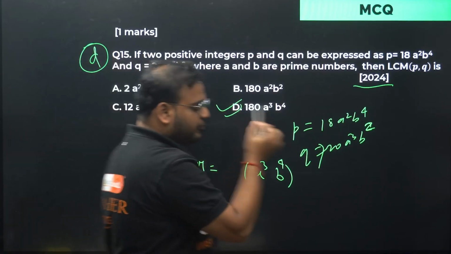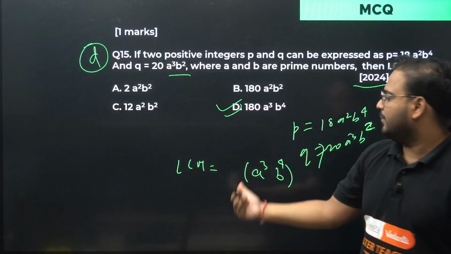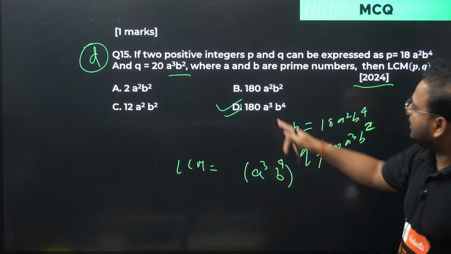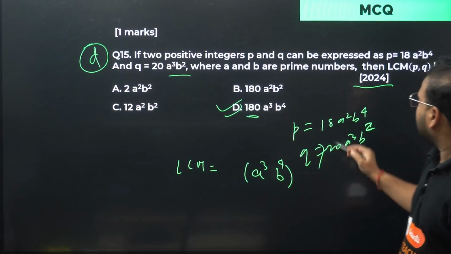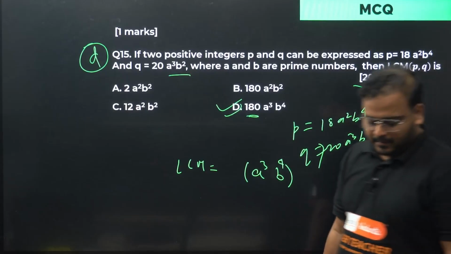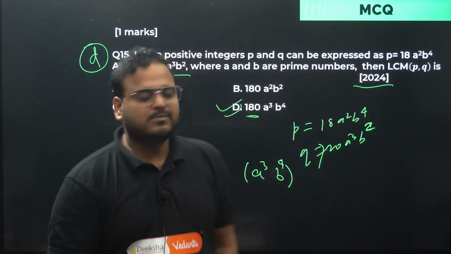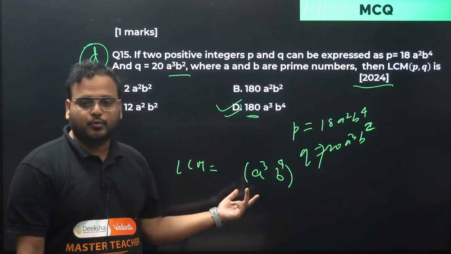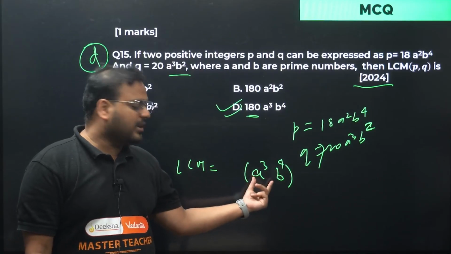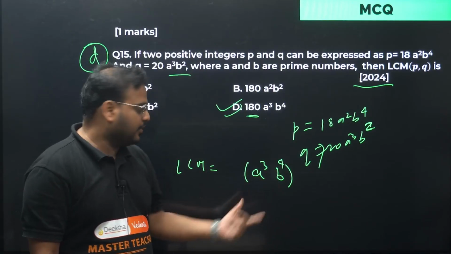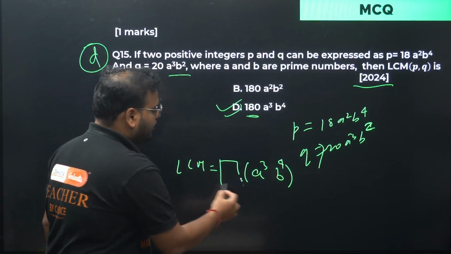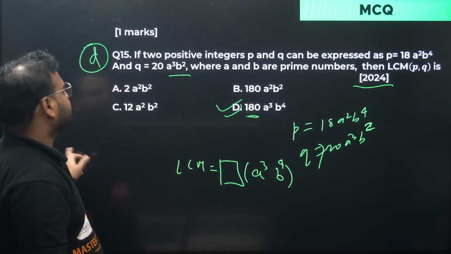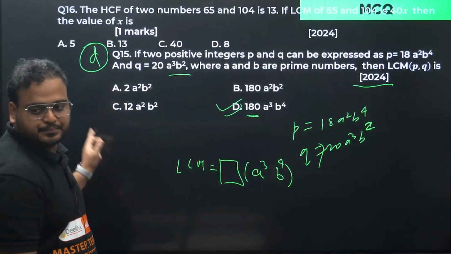If we had more than one option with the term a cube b 4, then we'd have to make the LCM of 18 and 20 as well, which is clearly 180, right? But in this case we don't have to do that because for the variable it is simply coming as a cube b 4. Of course there's a number over here, we don't need that. We have only one option as a cube b 4. Option D is correct. Clear?